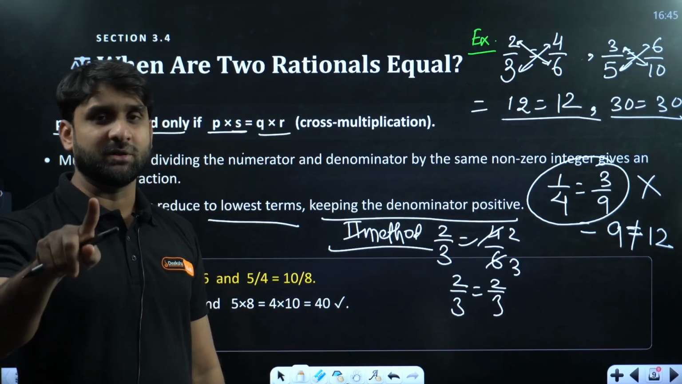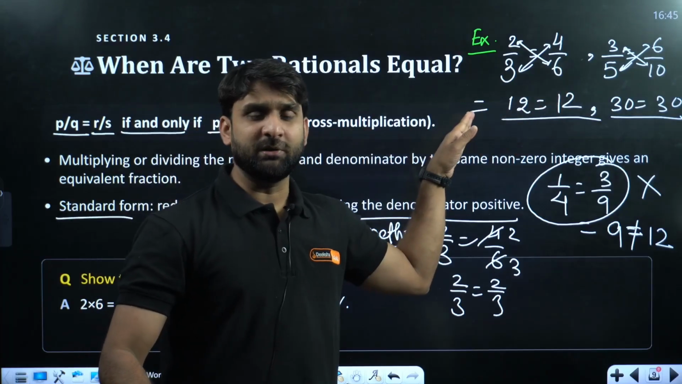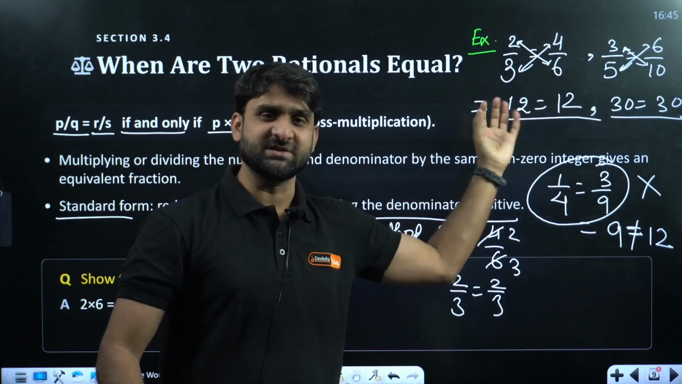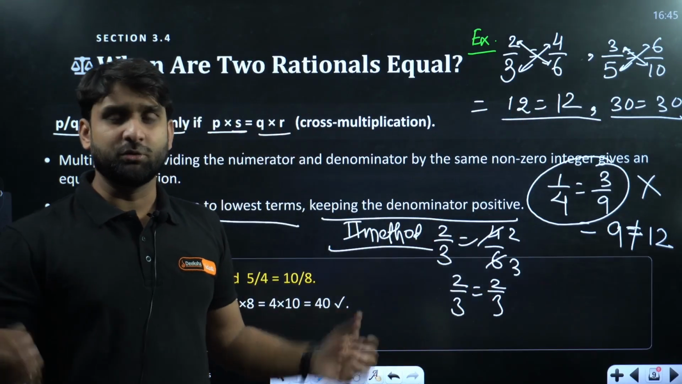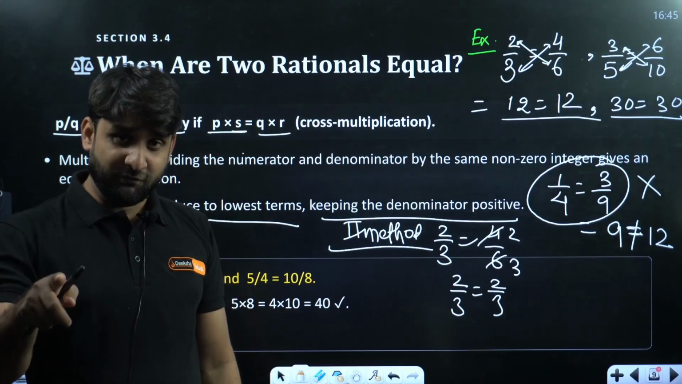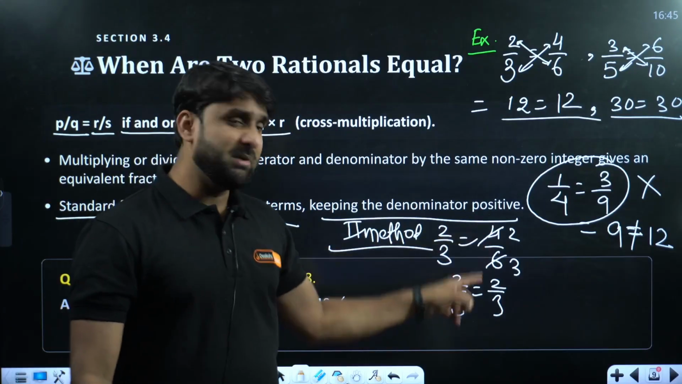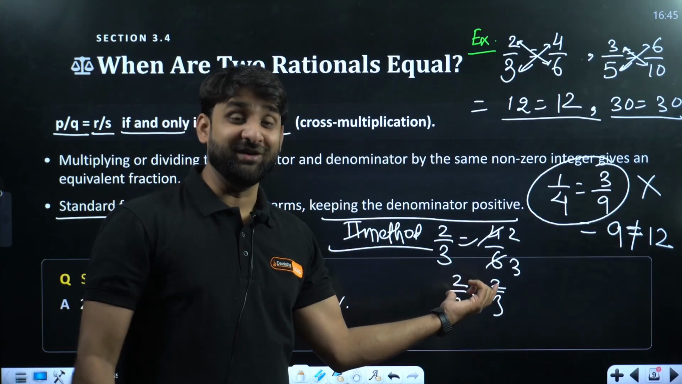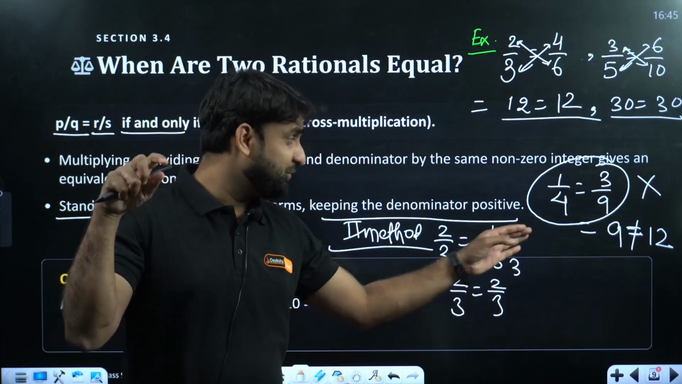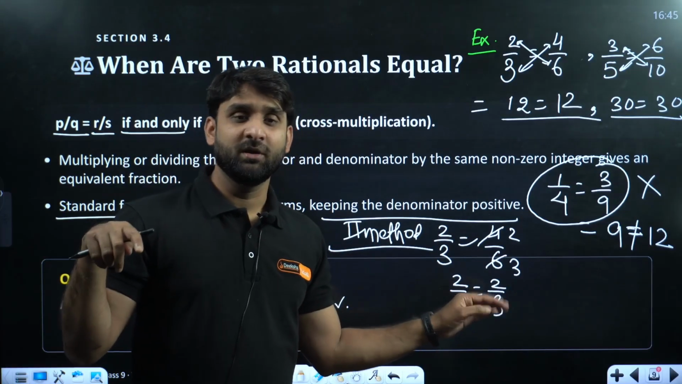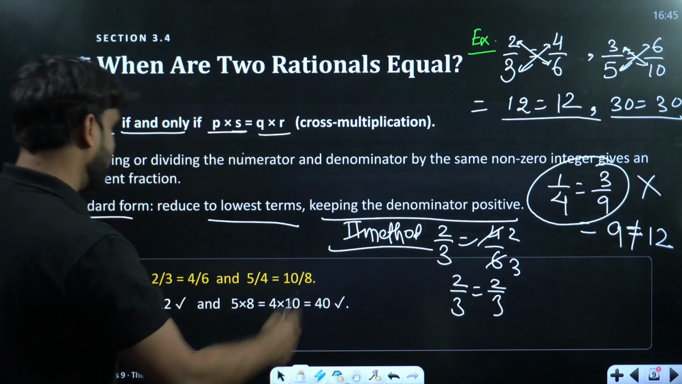So you have two methods. You can check by cross multiplication. If the results of RHS and LHS are equal, then it implies that both the fractions are equal to each other. Or you can take the fraction having bigger values, bigger numbers, and make that fraction into its simplest form. Now you can check whether the fractions are equal or not.